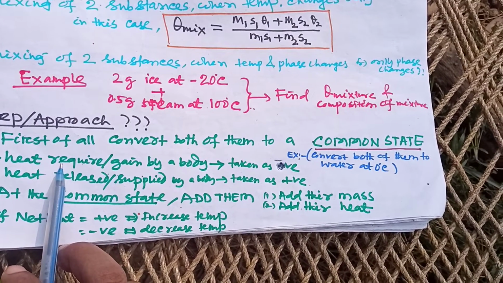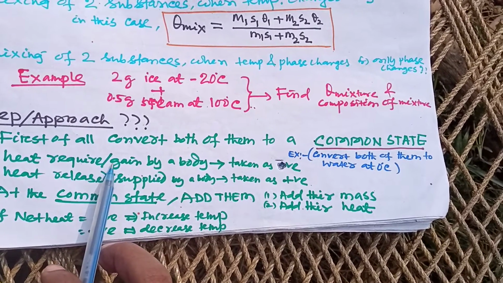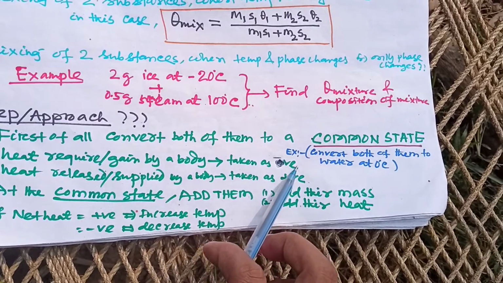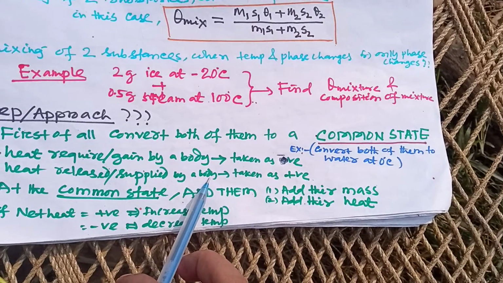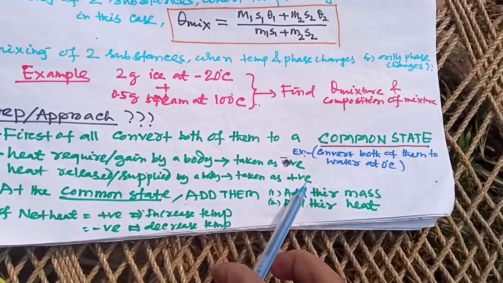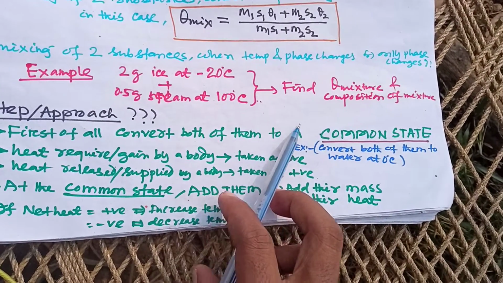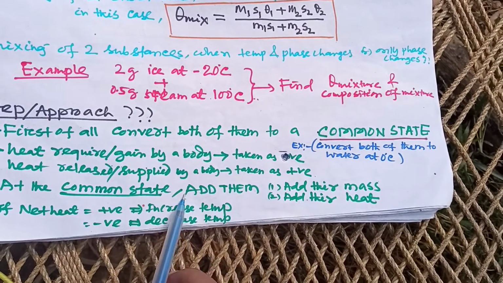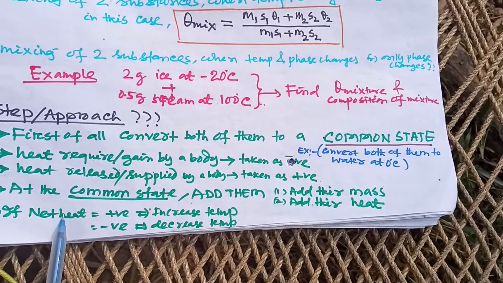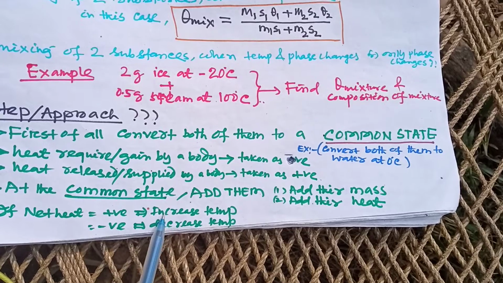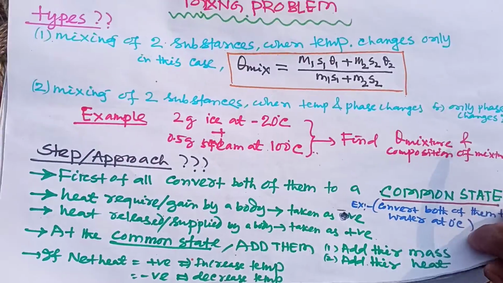If a body requires heat, or if a body is gaining heat, then that heat is taken to be negative. If a body releases or supplies heat, then heat is taken to be positive. And then, at the common state, you have to add them, that means you have to add their masses and add their heats. So if net heat is positive, then the temperature increases. If net heat is negative, then the temperature decreases. So let's see an example.